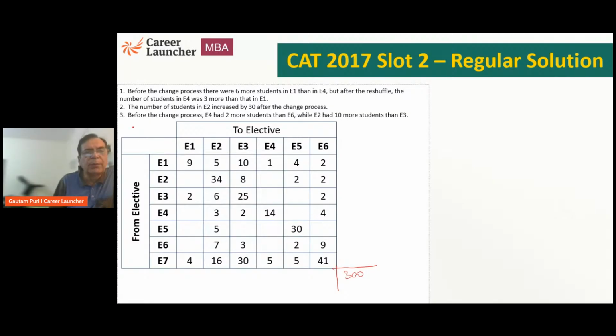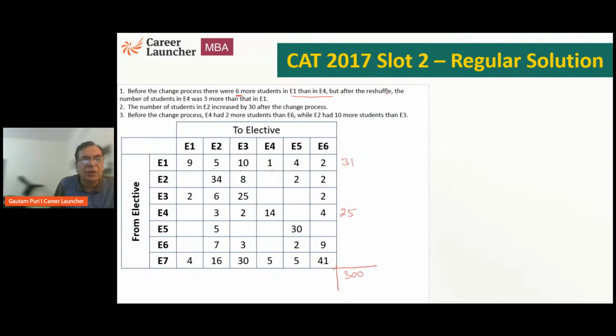First statement. Before the change process, there were 6 more students in E1 than in E4. E1, can I find the number of students originally who were there? Yes, I can, because all the numbers are there. So 9, 5, 14, 14 and 11, 25, 29, 31. So E1 originally has 31 students. Before the change process, there were 6 more students in E1 than in E4. So E4 should be 25.